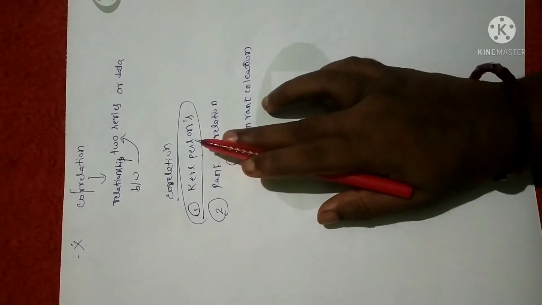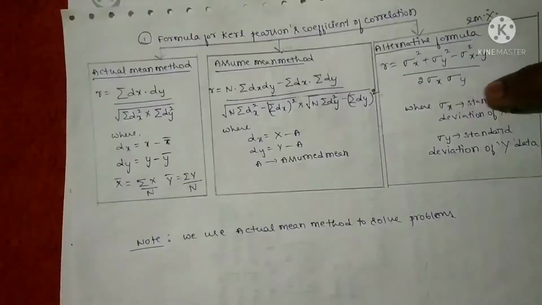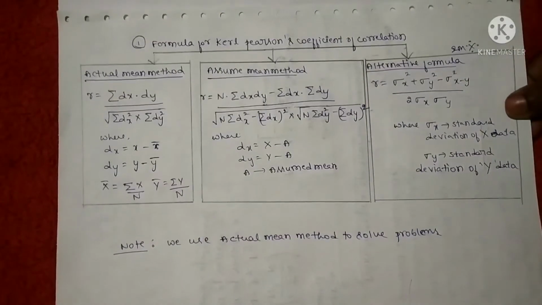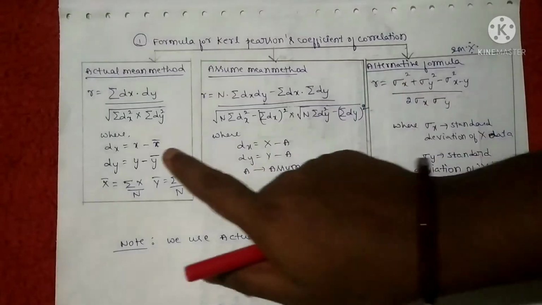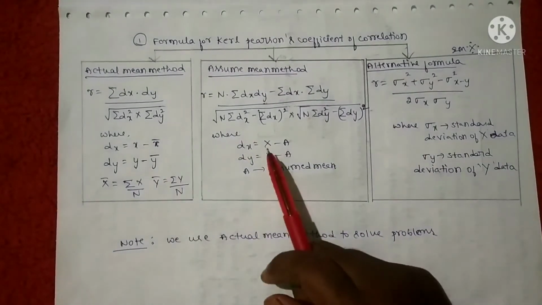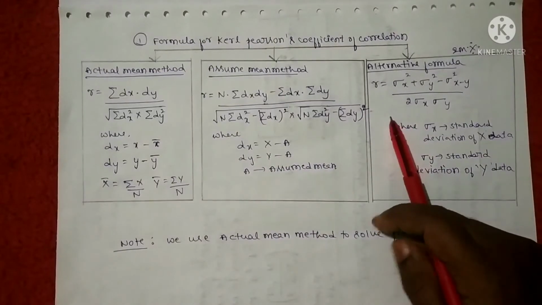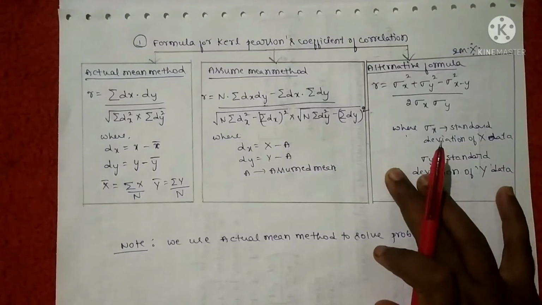And again, in the Karl Pearson method you have three methods. Please just rotate your mobile and you can see here. Fine. So the formula for finding Karl Pearson's coefficient of correlation, we have mainly three methods. First method is the actual mean method, then the assumed mean method, and one alternative formula to find Karl Pearson's coefficient. Anyhow, I have listed them in order to avoid confusion.